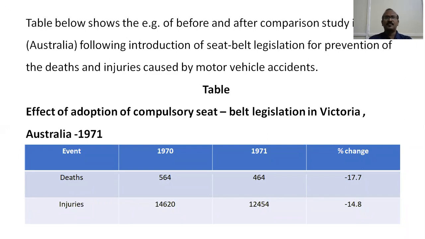This proves that seatbelt legislation actually helps in reduction of deaths and injuries, and this is a before and after comparison study without any control. We have used only the province of Victoria to understand the impact of seatbelt legislation. We have not compared Victoria with some other province or some other state.